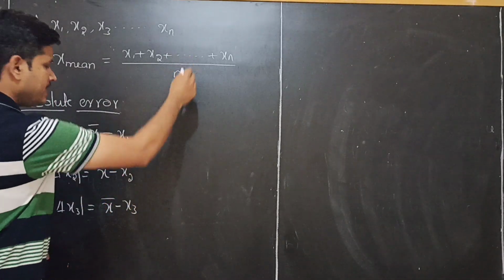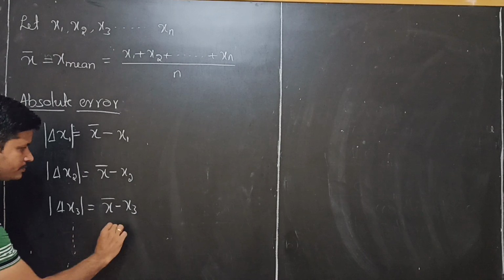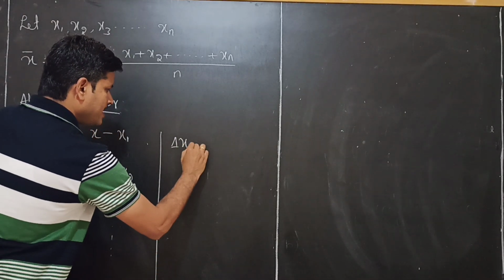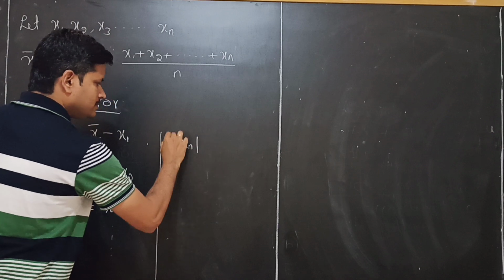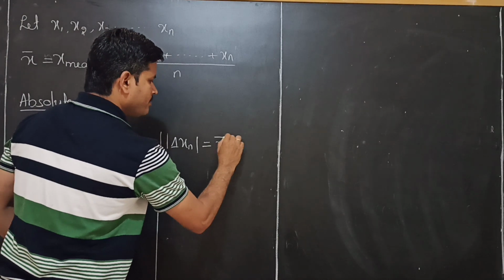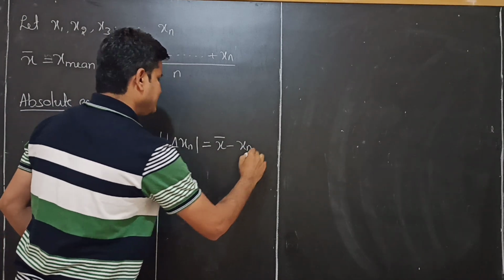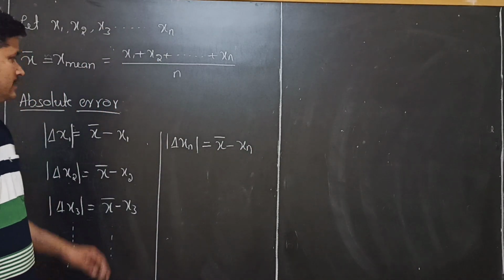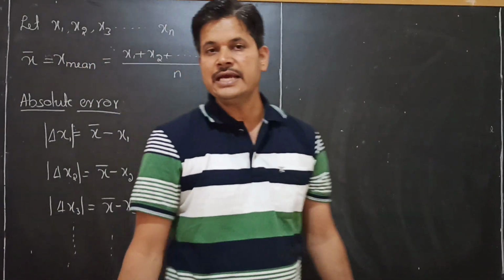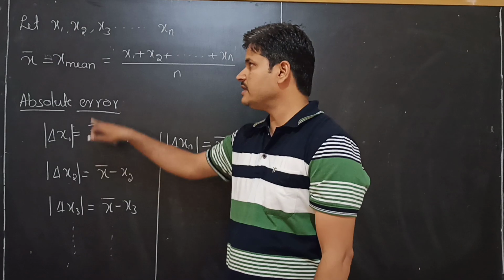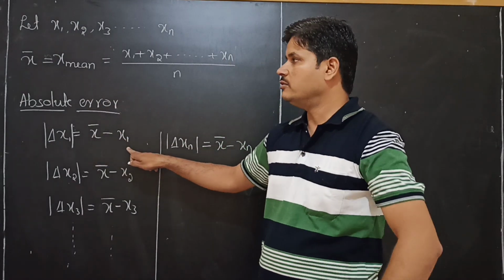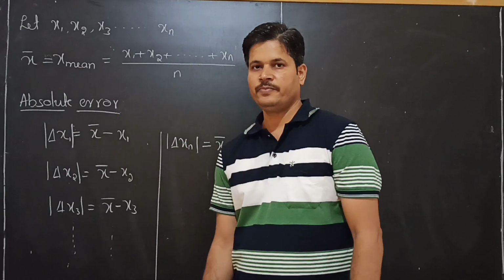Like that, we take n times, delta xn is equal to x mean minus xn. Right? This is what we call absolute error. The definition is the difference between the mean and the ith measured value.